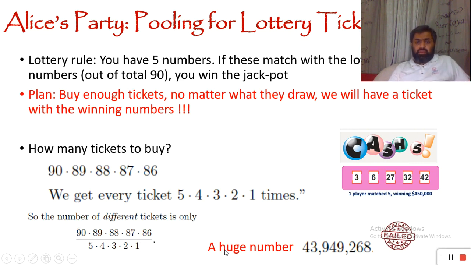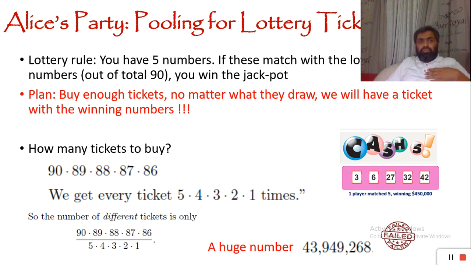But still it's a very huge number: 43,949,268. So they need to buy that many tickets to have all possible combinations of lucky draw numbers.